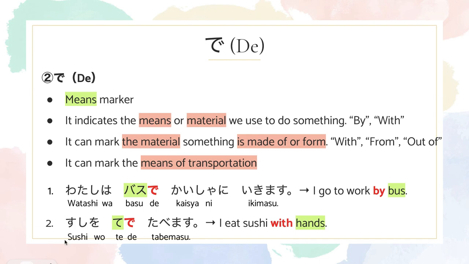So, the second sentence, it says, 寿司を手で食べます。 In English, it is, I eat sushi with hands. Te means hands, and de has the same function as with. So, with hands would translate into te de, which is the exact same meaning.